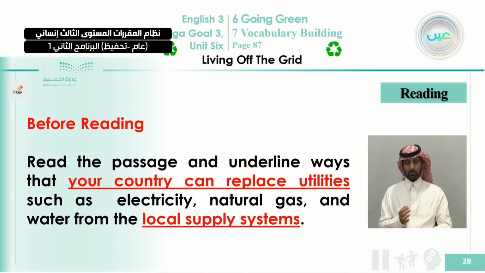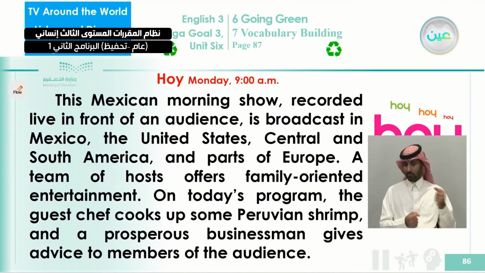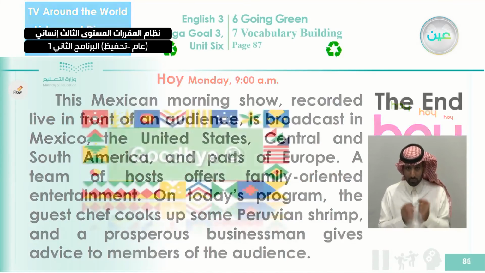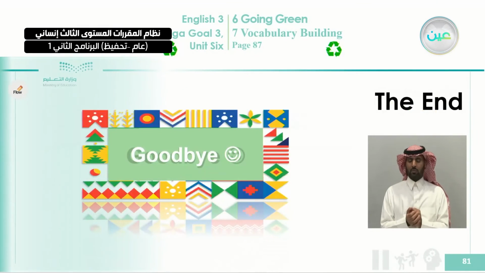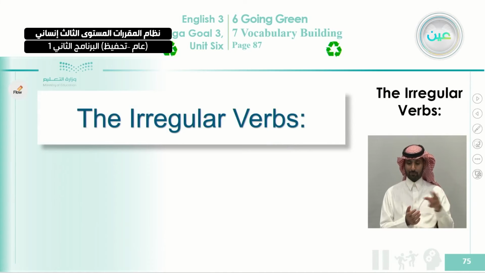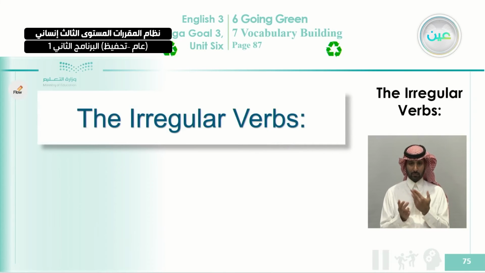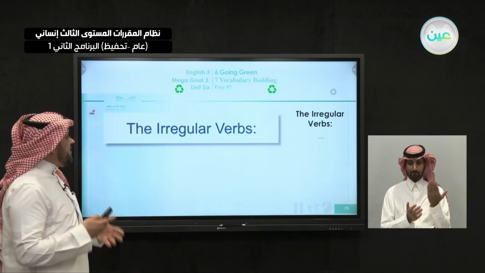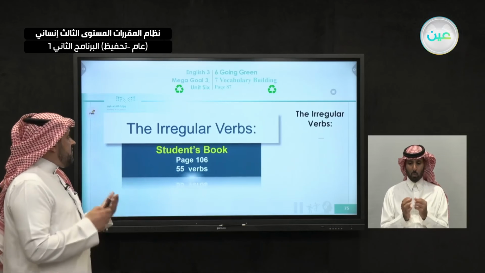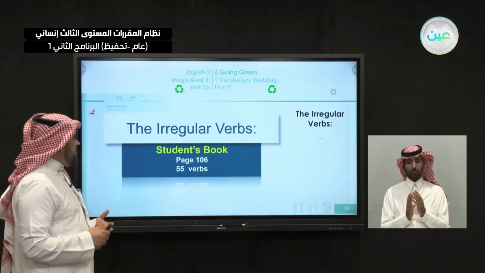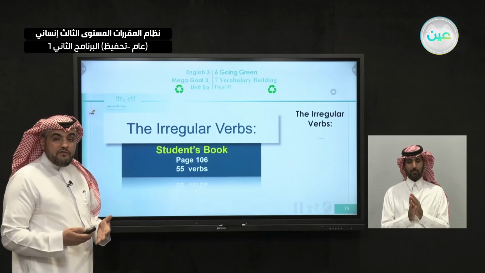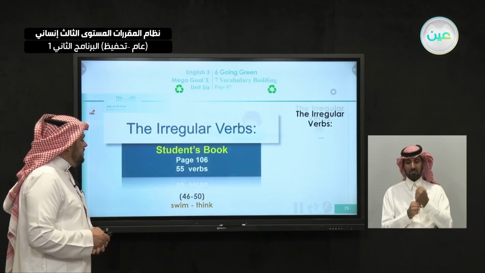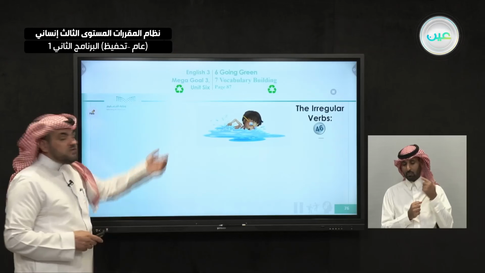Now we're going to also here, we will not go to reading. We will go to the irregular verbs to end the class with. Okay, just a second, sorry. Okay, the irregular verbs. Now let's talk about the irregular verbs that we use to study and analyze. Okay, we have the infinitive form, and we have also the past and the past participle. Okay, let's look at this picture now.